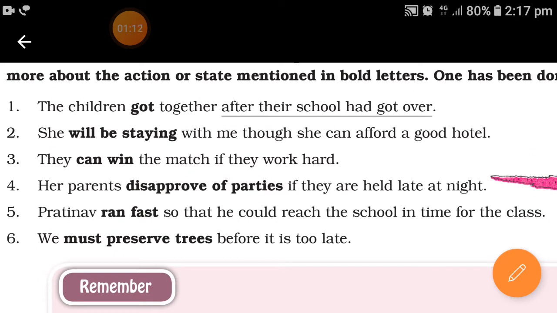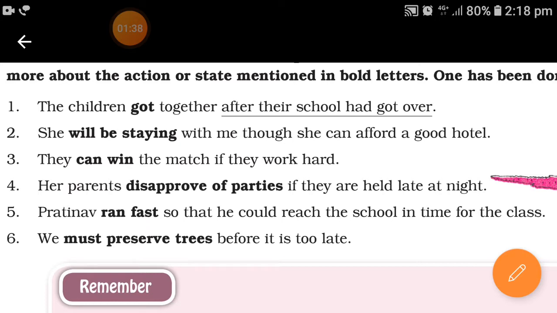She will be staying with me though she can afford a good hotel. Right? Now she will be staying with me. Action is will be staying. Now what word is telling us more about this action? Though she can afford a good hotel, right? So you will be underlining this part. This is the adverb clause.